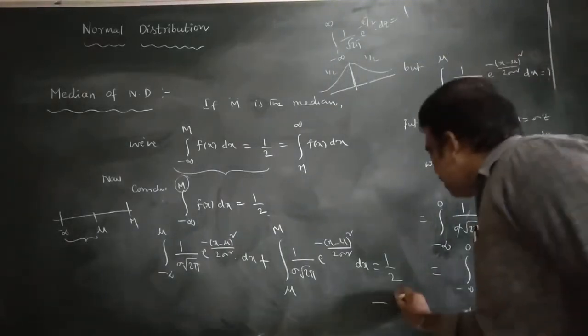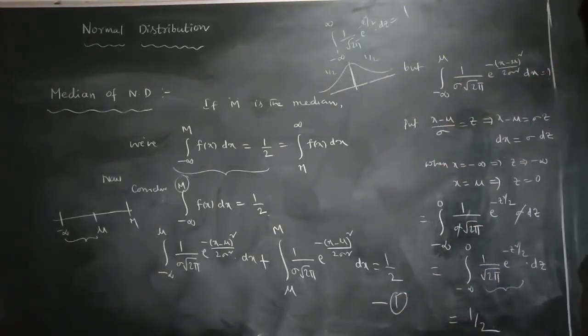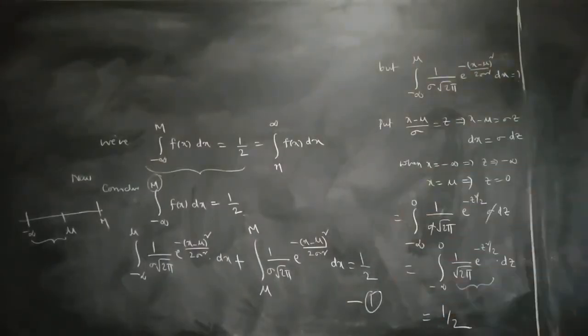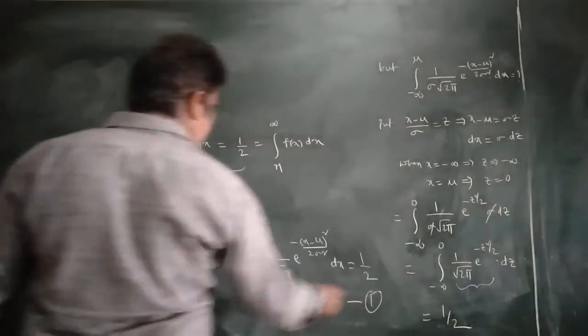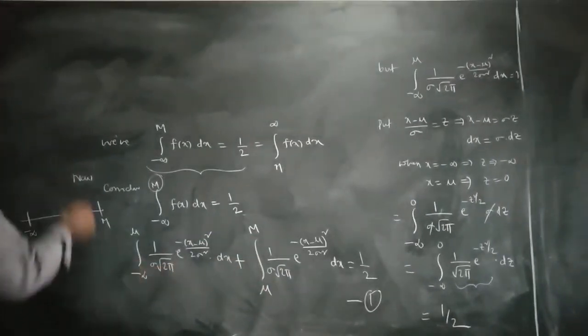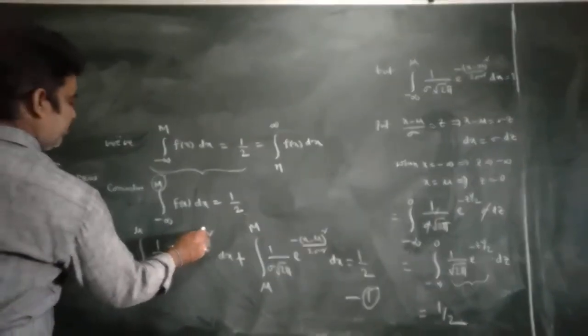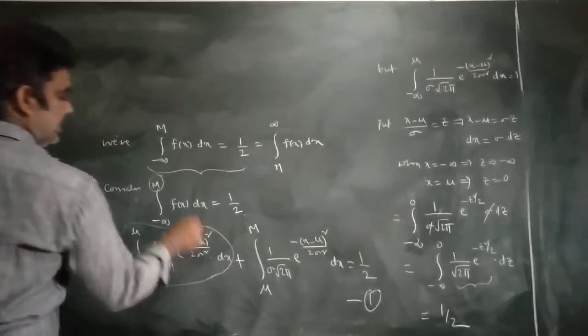So on substituting half in equation 1, this entire value from minus infinity to mu is equal to 1 by 2.